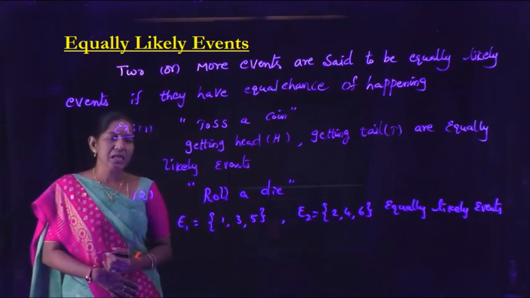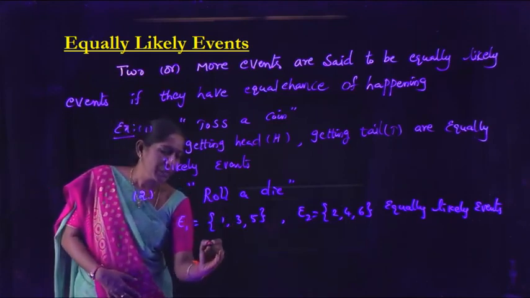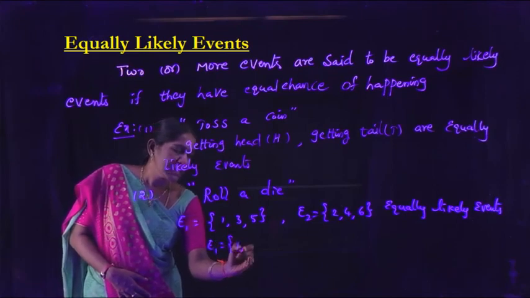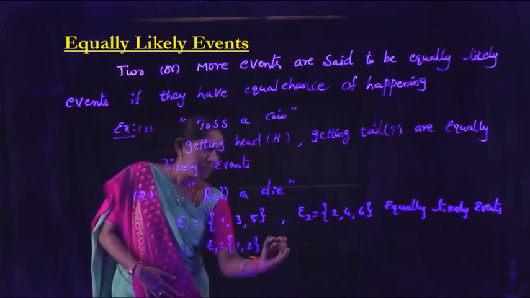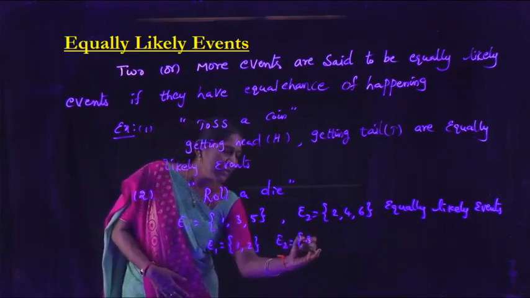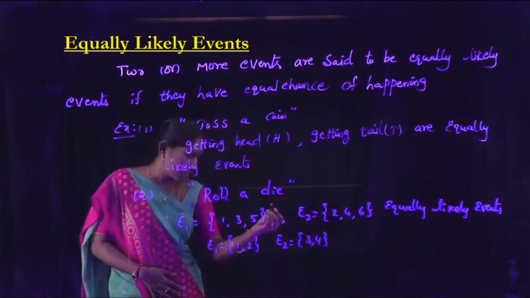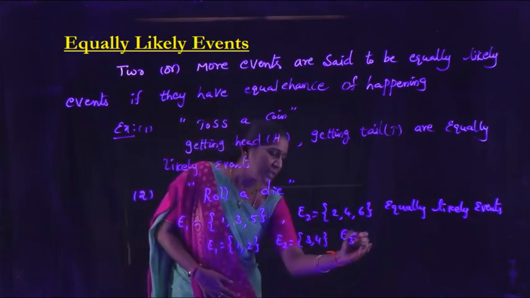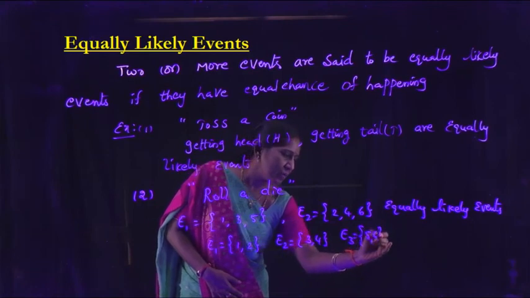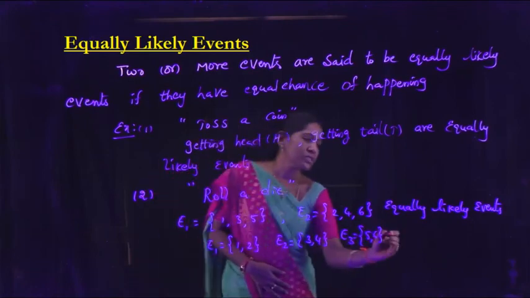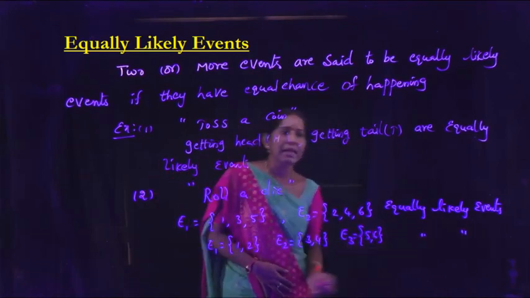In this example, roll a die also. E1 be the event that getting 1, 2, E2 be the event that getting 3, 4, and E3 be the event that getting 5, 6. These events are also equally likely events.